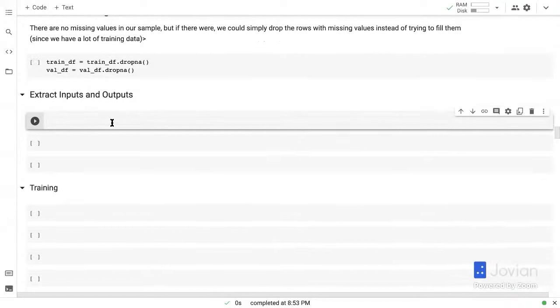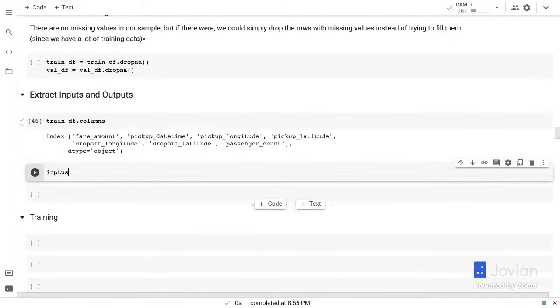Next, before we train our model, we need to separate out the inputs and the outputs, because the inputs and the outputs have to be passed separately into machine learning models. So I'm going to create something called input_cols here. And maybe let's just first look at train_df.columns so that we can copy paste a bit.